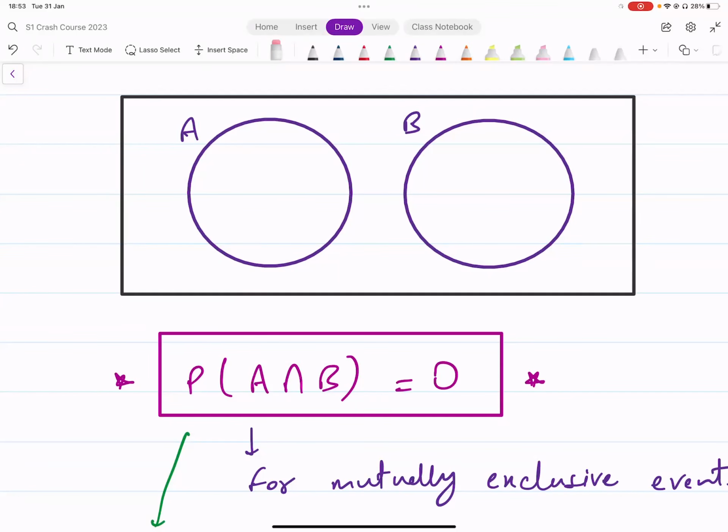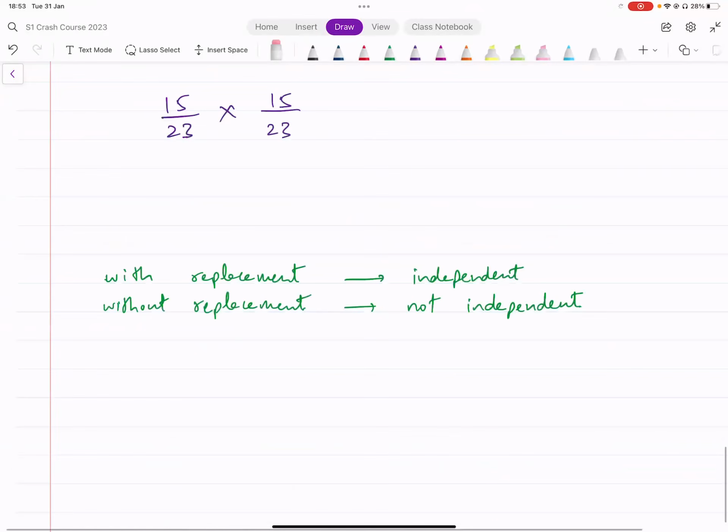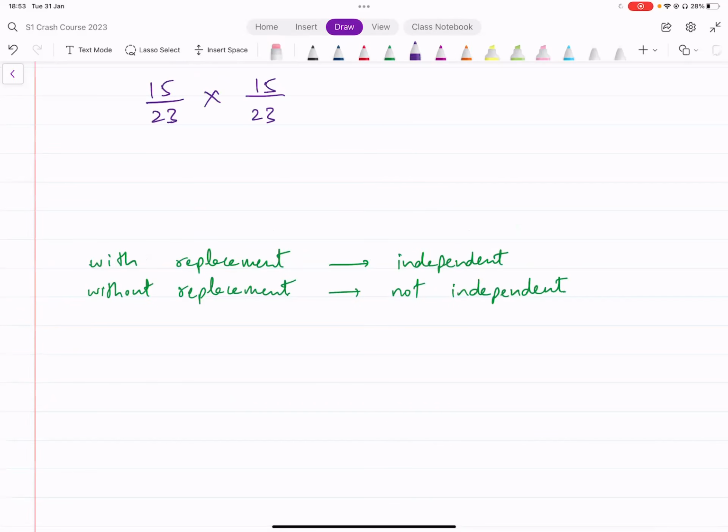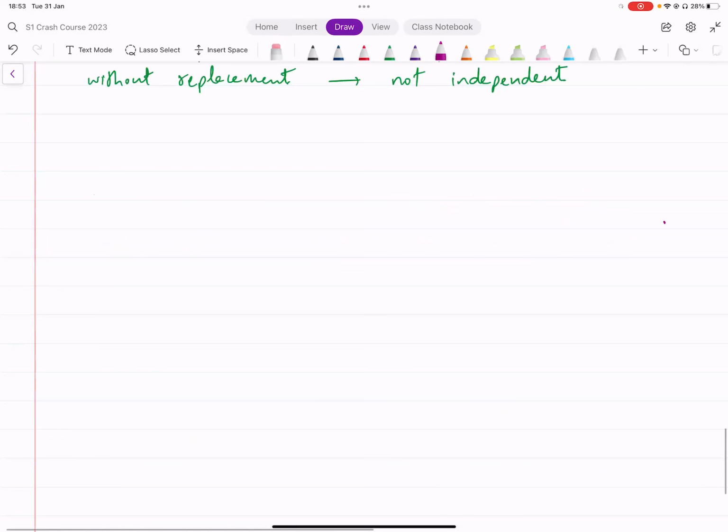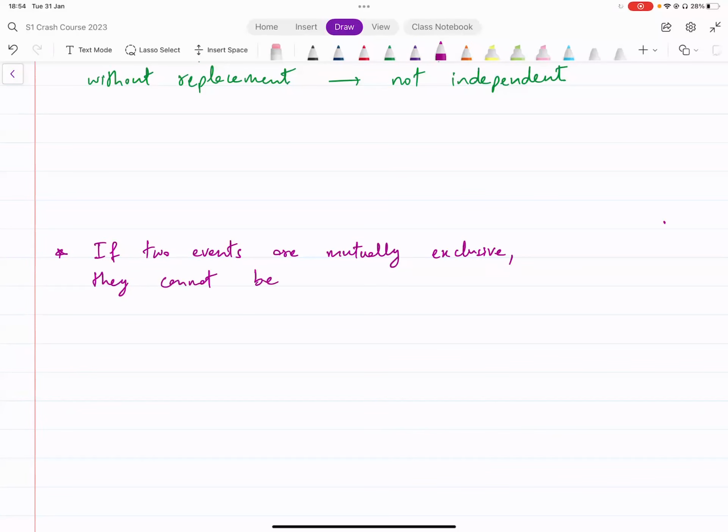Okay, so you can actually write that down here as well. At the end, if two events are mutually exclusive, they cannot be independent.